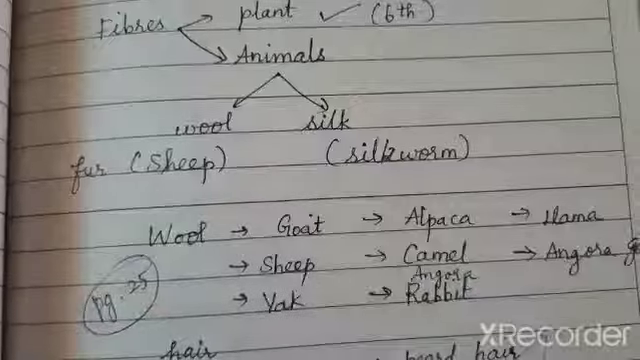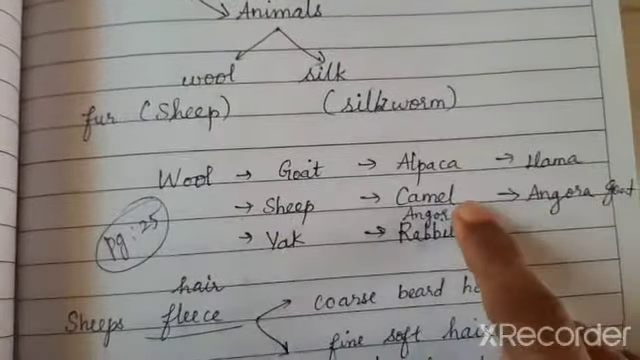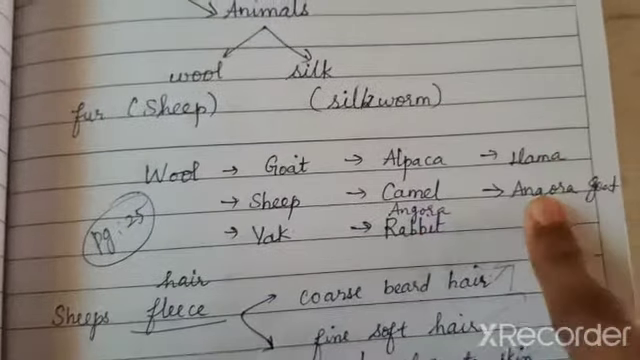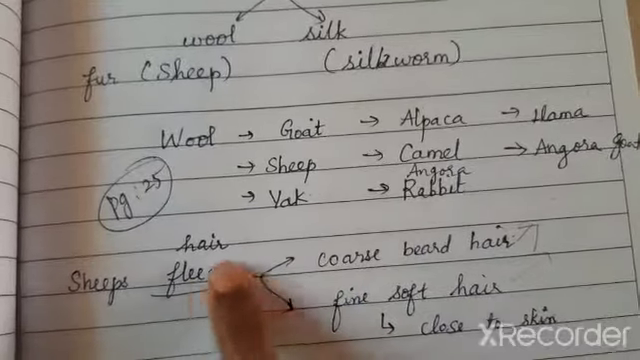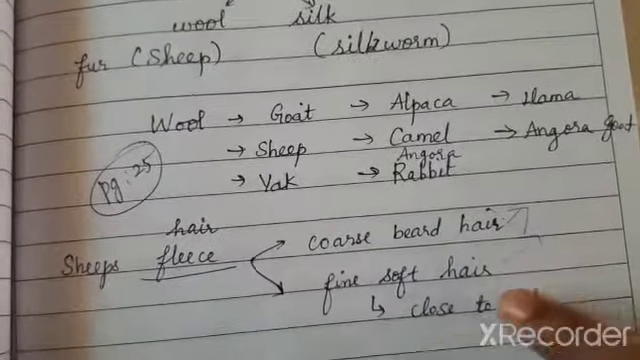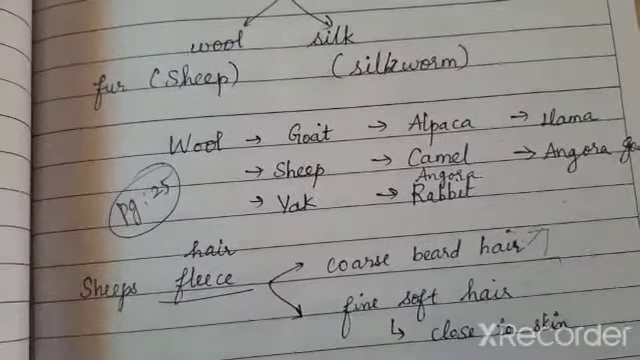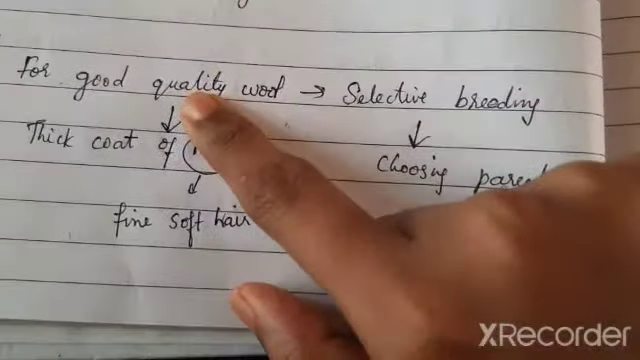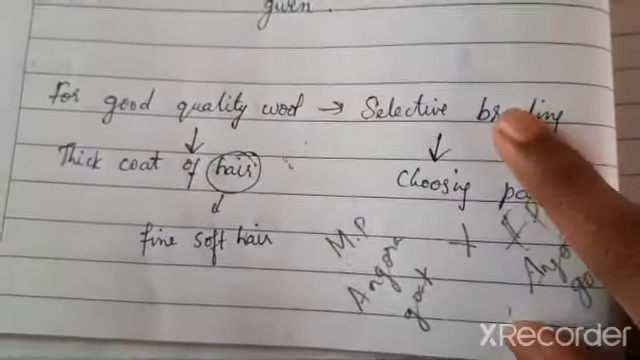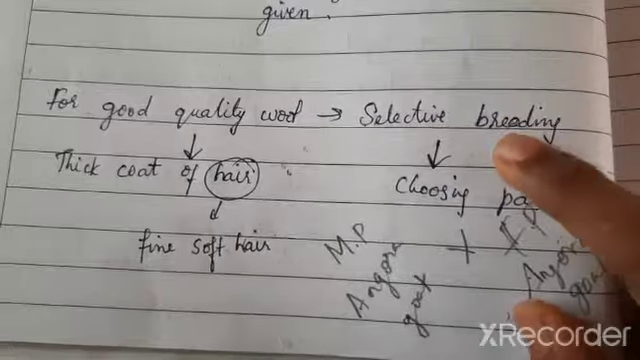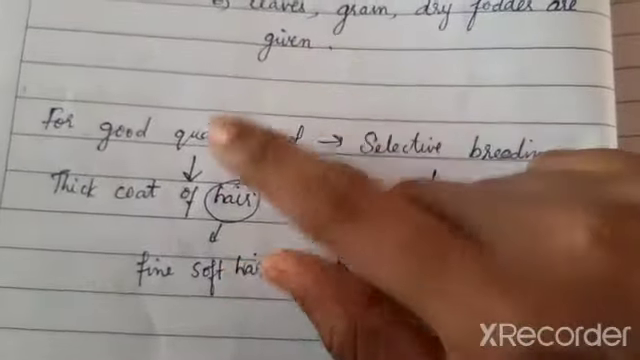So we saw that wool is obtained from goat, sheep, yak, alpaca, camel, Angora rabbit, llama and Angora goats. The sheep's hair, which we call fleece, is of two types: one is close to the skin, and the other is the beard hair. To obtain good quality wool and to satisfy the demand, we prefer selective breeding, because I cannot depend on one kind of goat alone all the time.